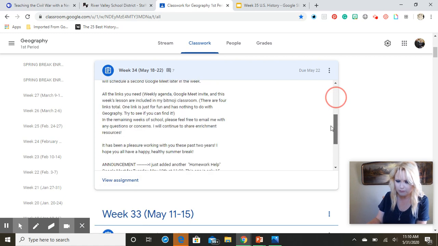So let's scroll down, and I encourage you to read everything that I typed in here in your announcement. A summary of some of this information is also in your weekly agenda, but I've been getting some emails from kids asking questions where the answers are within this information. So I encourage you to read that.